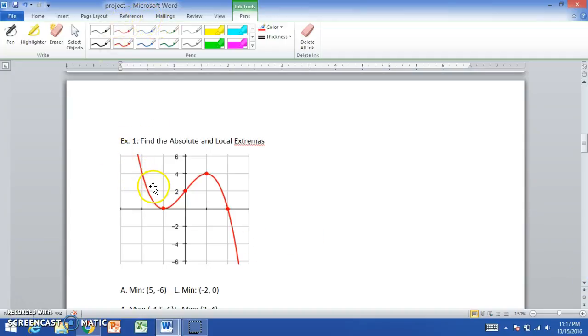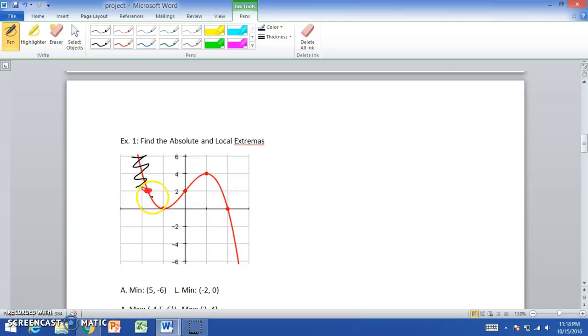Let's say the interval was shortened to about -3.5 and 2, so it would start about right there, and we're not considering this part here.